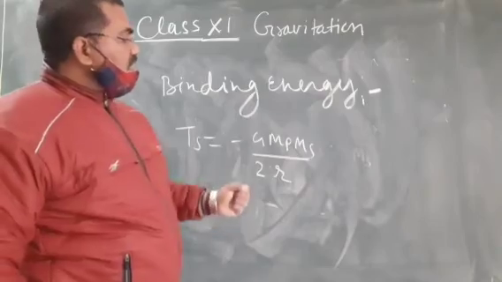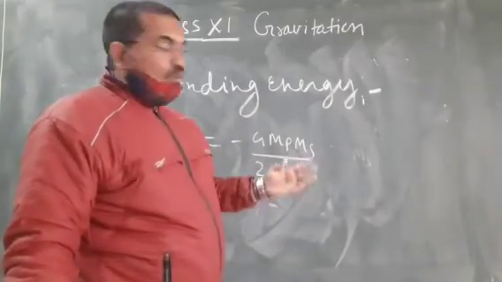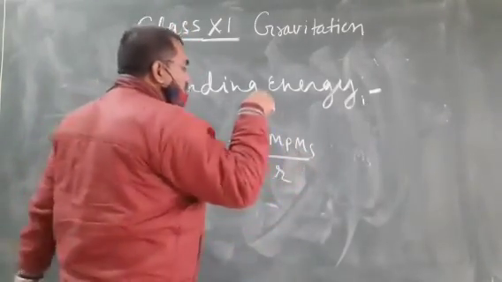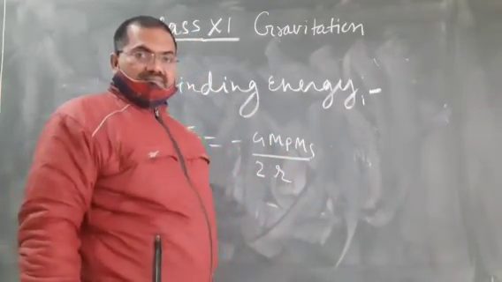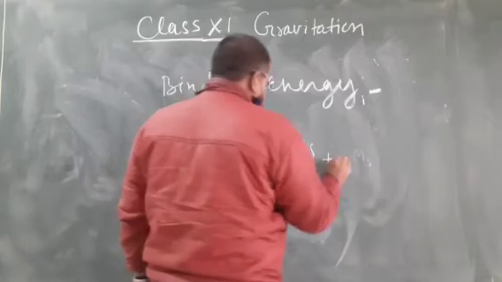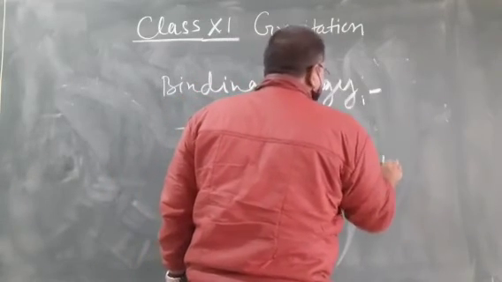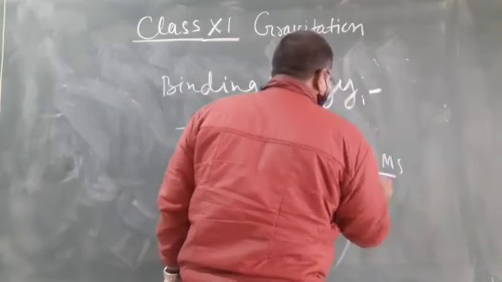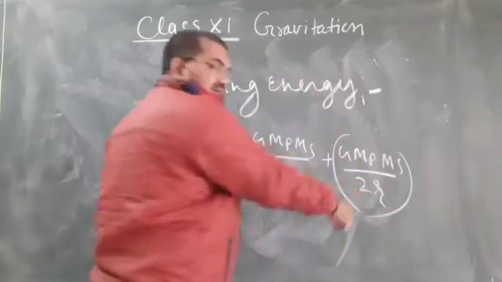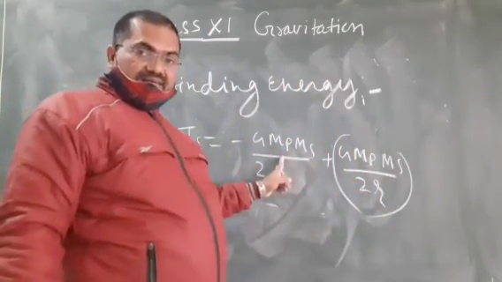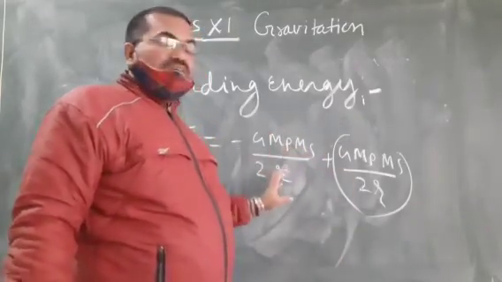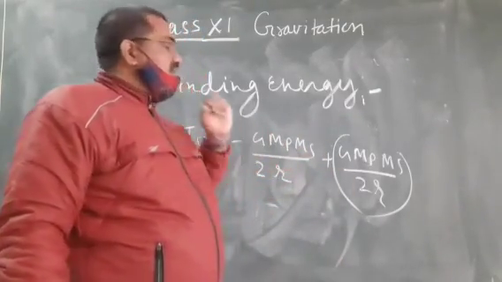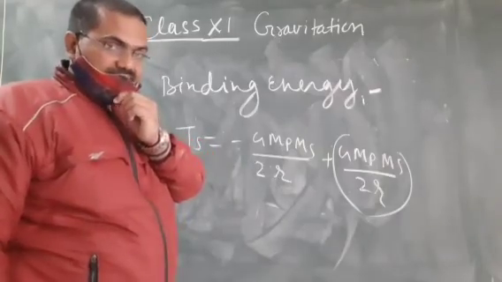So for total energy to become 0, what energy should be given to the satellite? Plus GMp Ms upon 2r.